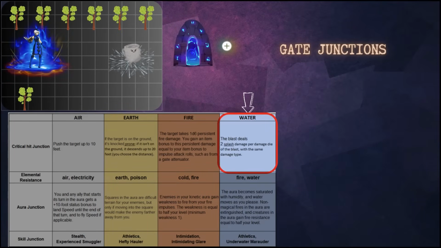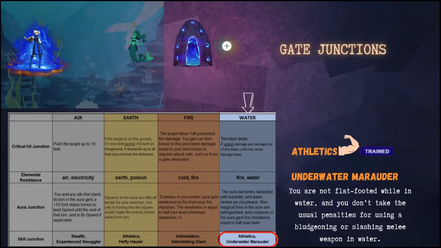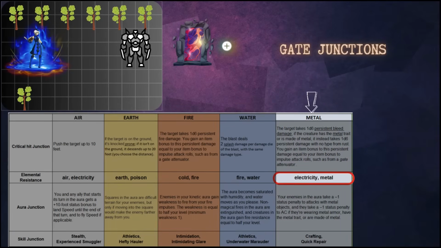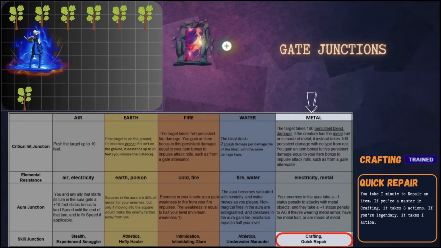Water: splash damage, fire and water resistances. Aura becomes saturated with water, extinguishes non-magical fire and gives resistance to fire. Skill gives athletics and the feat underwater marauder. Metal: a critical hit will inflict sustained bleed or rust damage if the creature has a metal trait. Resistances to electricity and metal. Aura will give a penalty to enemy attacks with metal objects on you and a penalty to enemy armor if they are wearing metal or have a metal trait. The skill gives crafting and quick repair. Starting from master in crafting, you can repair items directly in battle.